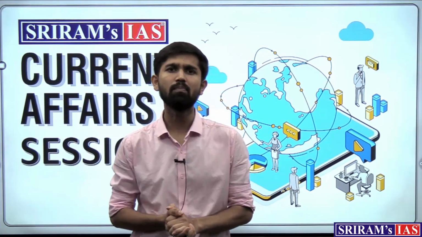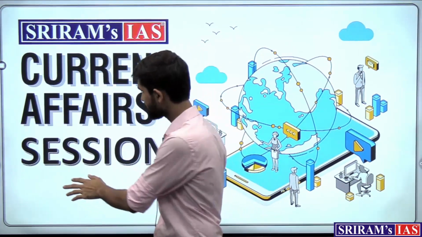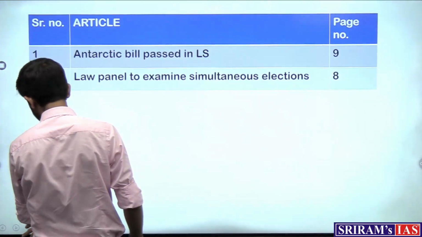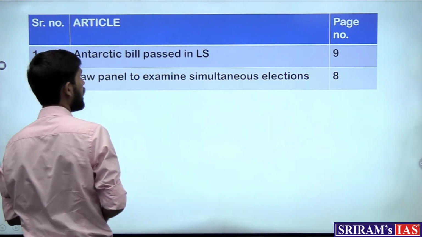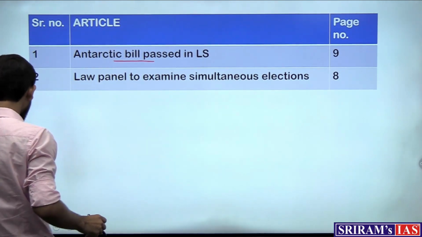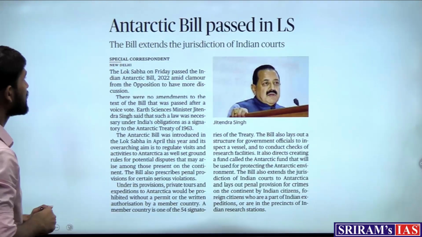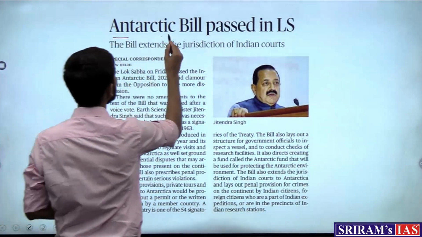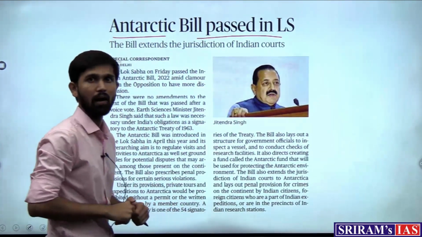So let's take up the important article for today's discussion. The important articles which feature in the Hindu newspaper are on our screens. Let's take up the first article for the day. The first article which appears in the newspaper reads, Antarctic Bill passed in the Lok Sabha or LS.